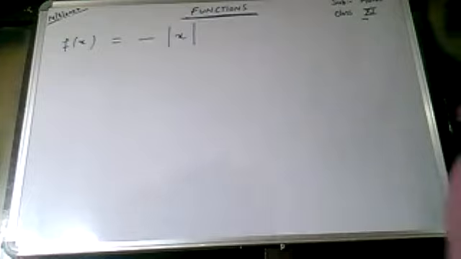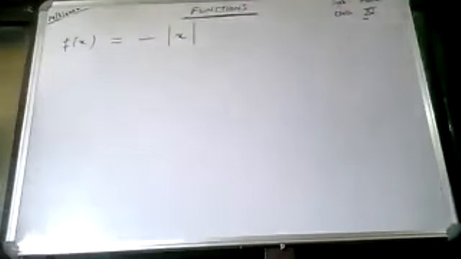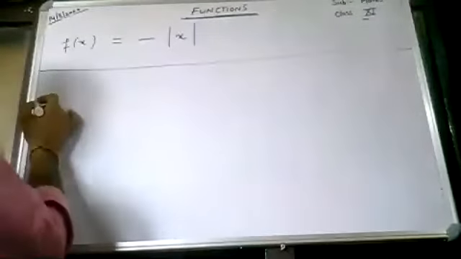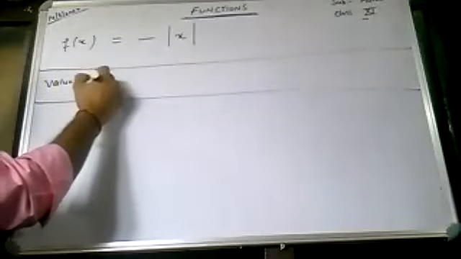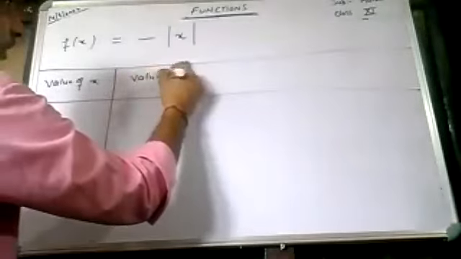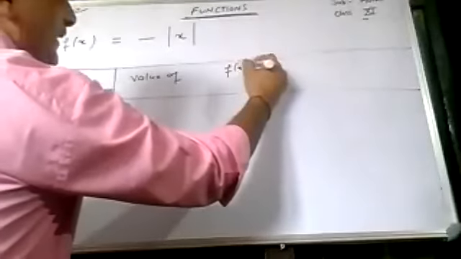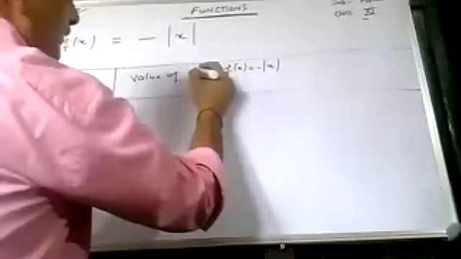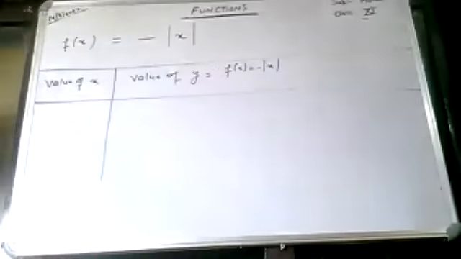See class, in reference books this question is solved in a very typical, tough way. I will give you a simple approach for this question, the simplest and the latest approach. Okay, let us draw a table here. Here, what will we take? We give values to x. Then we take the value of f of x. Let y be equal to f of x, which is equal to minus mod of x.